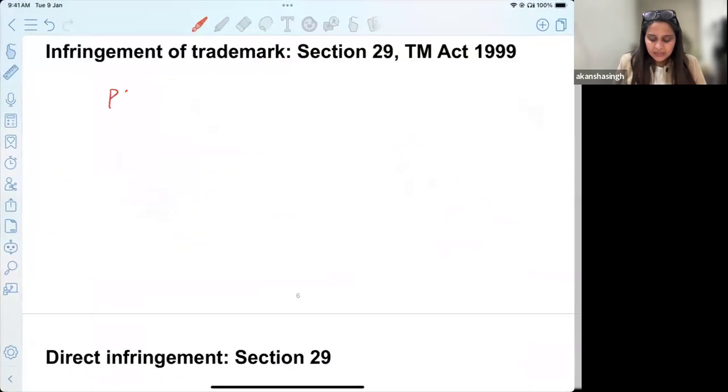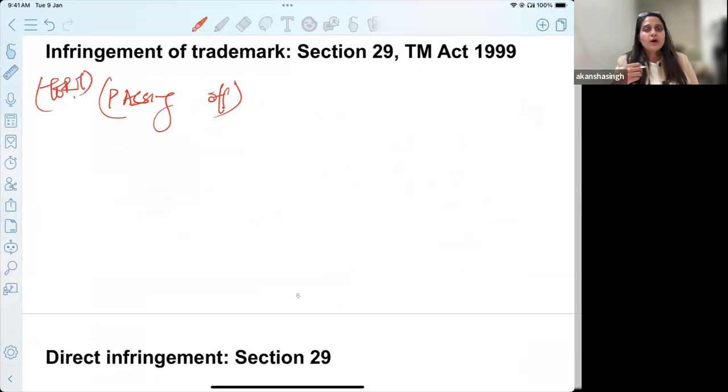It is basically a tort. But ma'am, we are talking about the Trademark Act and it is a codified law. Why are we studying tort here? So this was recognized as a tort when people used to pass off their goods to somebody else, giving an idea that this belongs to someone else.